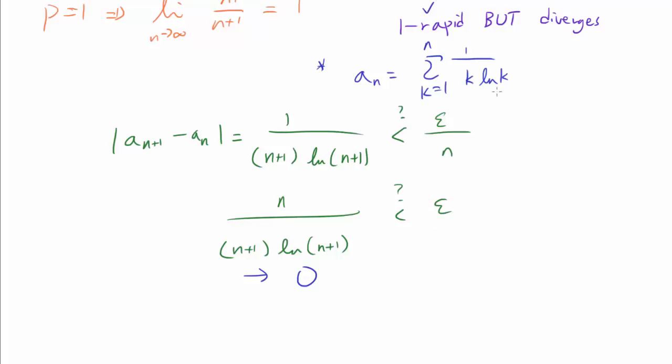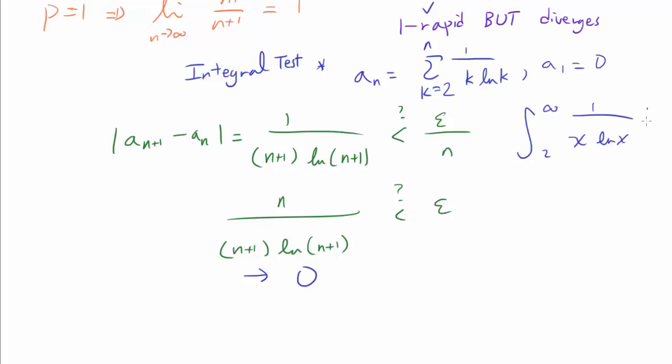How do we show divergence? Well, before we show divergence, let's correct this to k equals 2 to n, because when k is 1, the denominator is going to be 0. And we can simply let a sub 1 be 0. Now for this one, a test for convergence that may come to your mind is the integral test, because 1 over x times the natural log of x is easy to integrate. That's simply the natural log of the natural log of x.